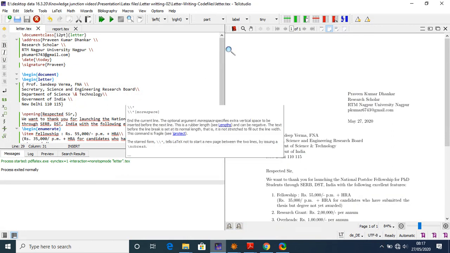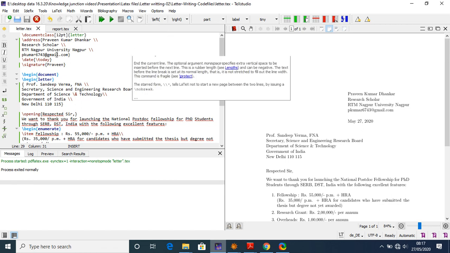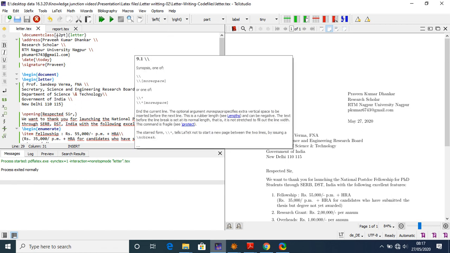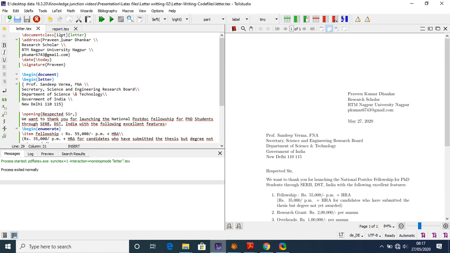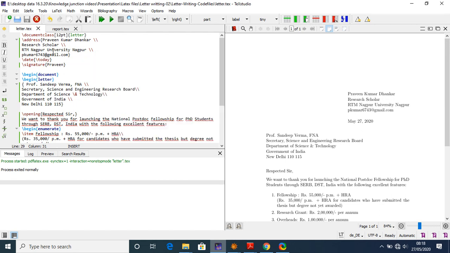Here you simply start your letter using the command \documentclass. Here I am giving the size of 12 point and the class is letter, and here you can give your address. I am giving \address, my name Praveen Kumar Dhankar, as a scholar, RTM Nagpur University Nagpur, and email ID, and \date, and I put \today.